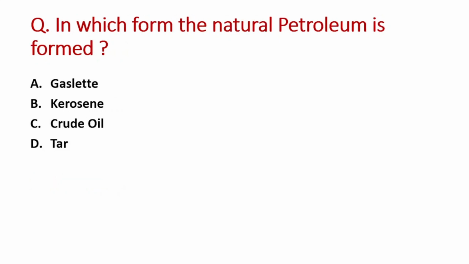Next question is, in which form the natural petroleum is formed? A option is gasoline, B is kerosene, C option is crude oil and D option is tar. So right answer is option C, that is crude oil.